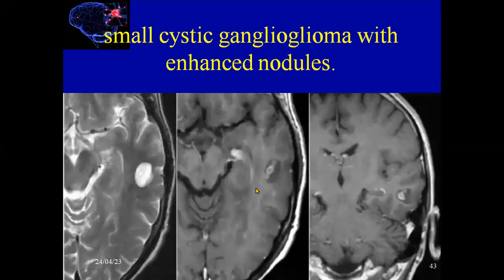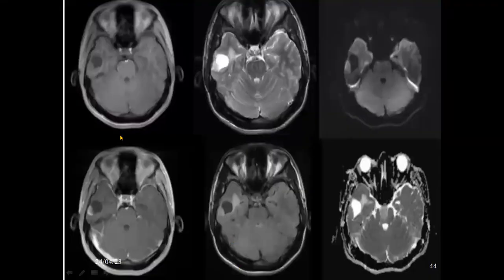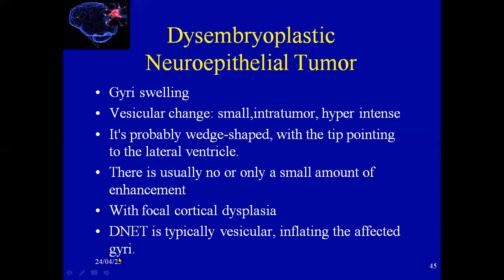This is a small one, cystic, with no edema, and this is the enhanced nodule. And this is another case of ganglioglioma. This is cystic, with maybe small edema but no mass effect, and also an enhanced nodule.